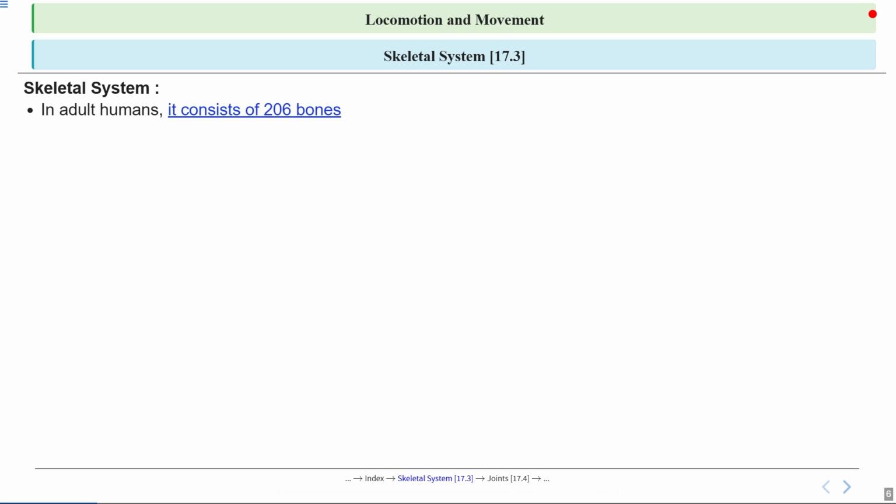In human adults, the skeletal system is made up of 206 bones. There are a lot of pieces working together. These bones come in different shapes and sizes, each with a specific job, much like the different parts of a car or, we can say, a building.